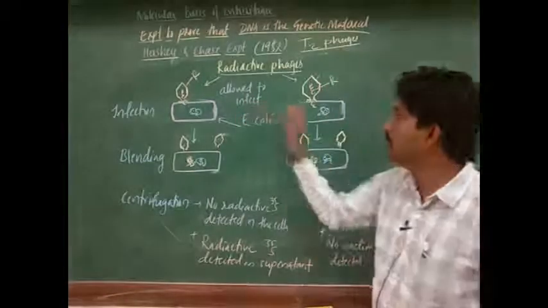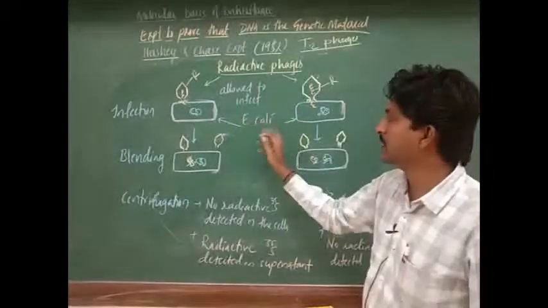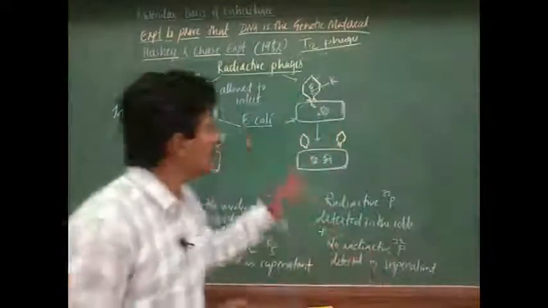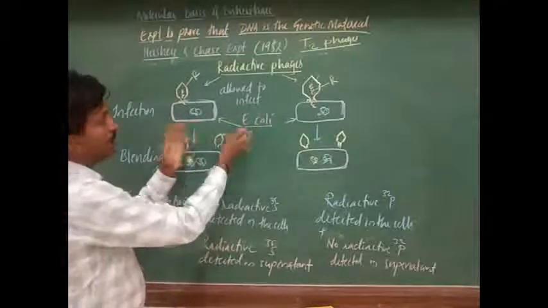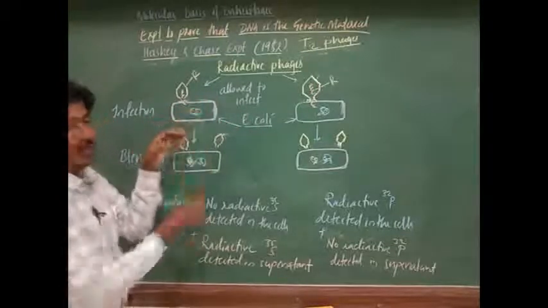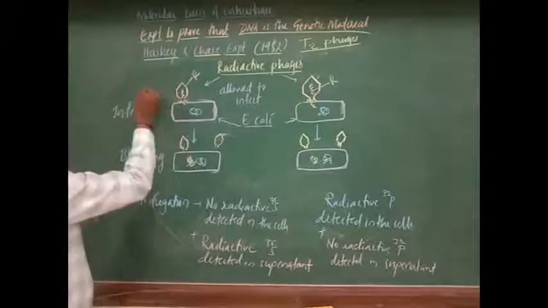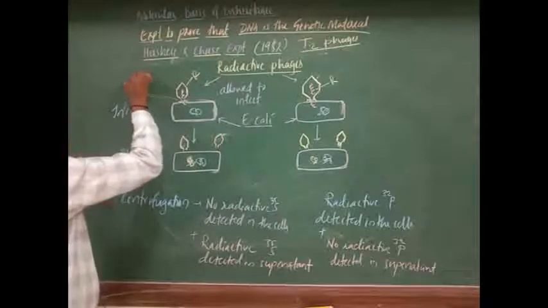Clear? These are allowed to infect E. coli cells, which are the bacteria. E. coli bacteria are chosen to infect. Infect means what? First, for infection, they must attach. They are allowed to attach.